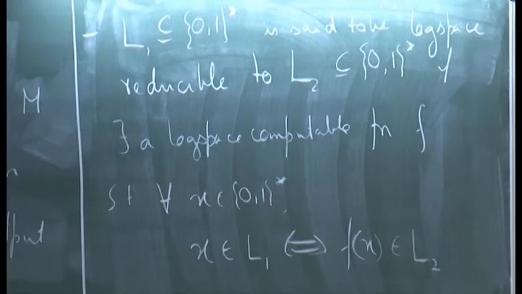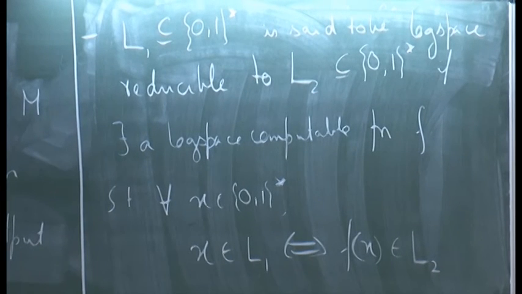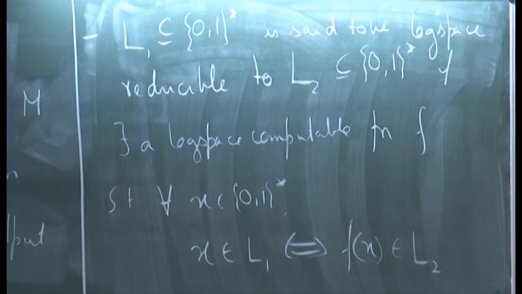So, the question is, why do we need log space reduction? Already we had a notion of reduction that we defined earlier, that is polynomial time reduction, but why do we need log space reductions? Any idea?